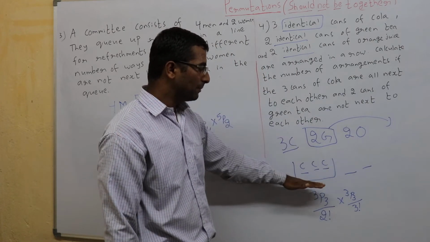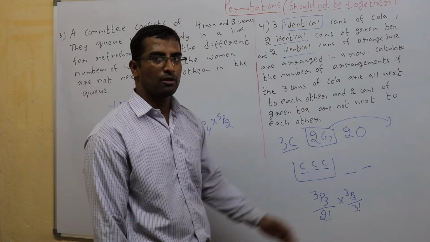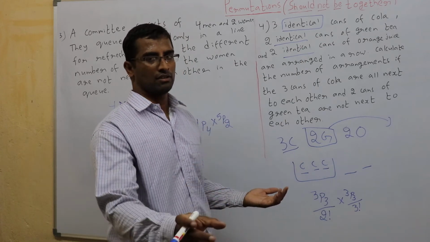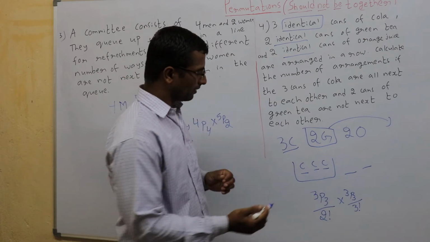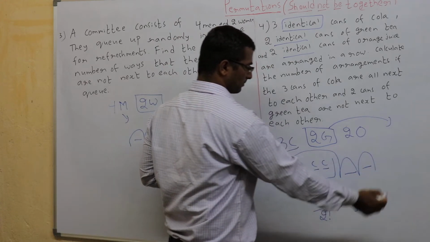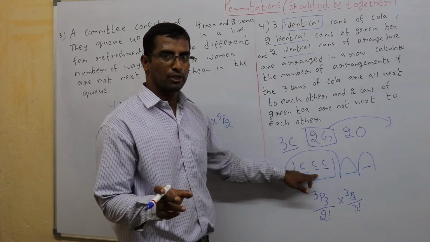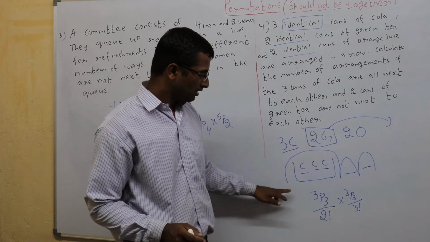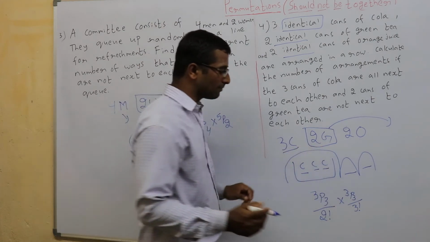Leaving green, I made sure that all the 3 cola are together. Now bring the green ones and see how many places I have in between for the green ones. Only then they are not beside each other. I can place the green one here, here and here. Green ones cannot be placed inside this unit because the cola should all be together. Now how many places do I have for the green ones? 1, 2, 3, 4. 4 places for 2 greens.